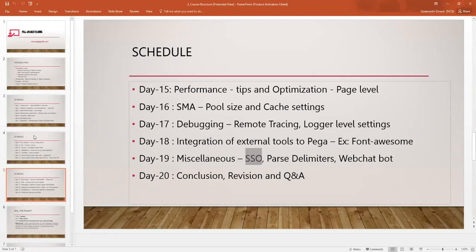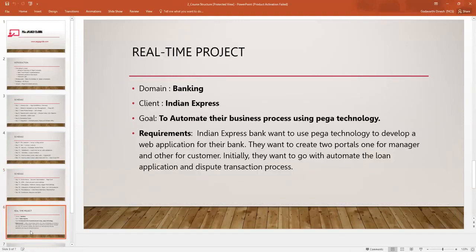Okay, yeah, sure. So every day I'm going to give you one assignment. We'll go with some bank and start the application from scratch, and then we are going to cover the application from end to end. I'm going to give the requirement every day, and then you have to finish the requirement by the next session, right?